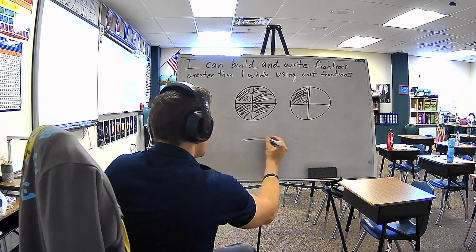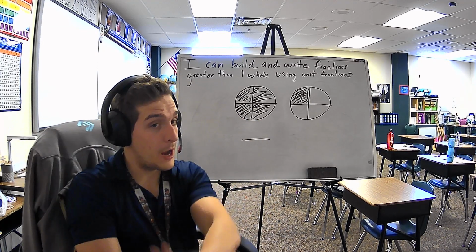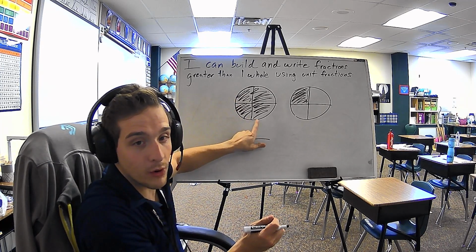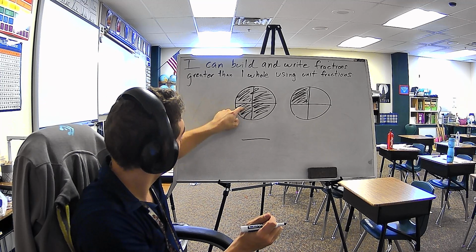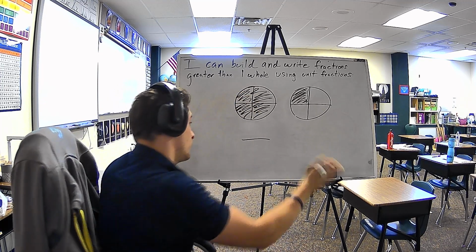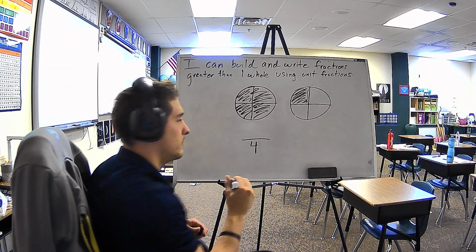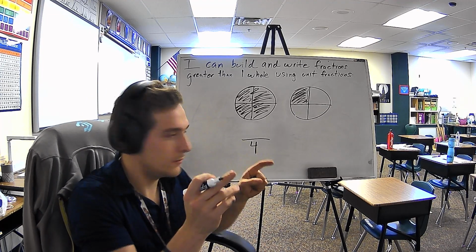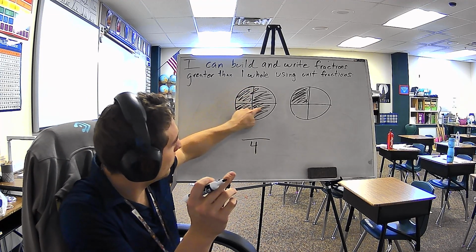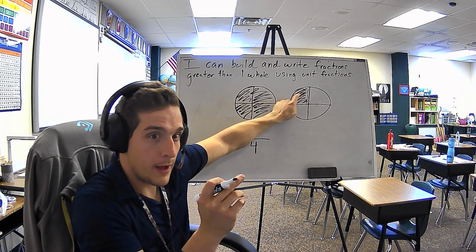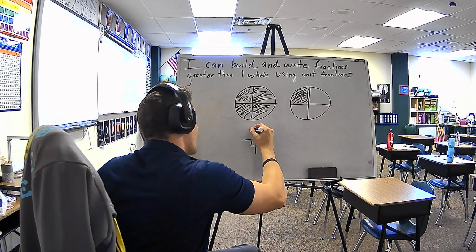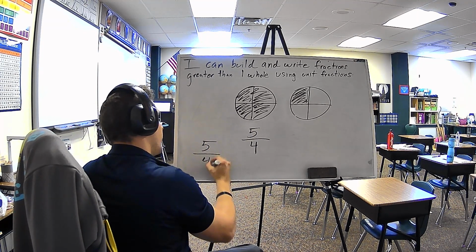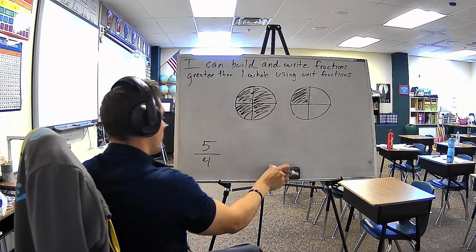So how many pieces does it take to make a whole? Not how many pieces do we have. How many pieces does it take to make one whole? 1, 2, 3, 4. 4. How many pieces do we have? 1, 2, 3, 4, 5. So we have 5/4. We ate 5/4 of a pizza. So I'm going to move that over here.